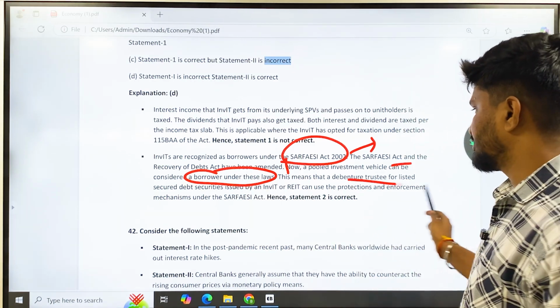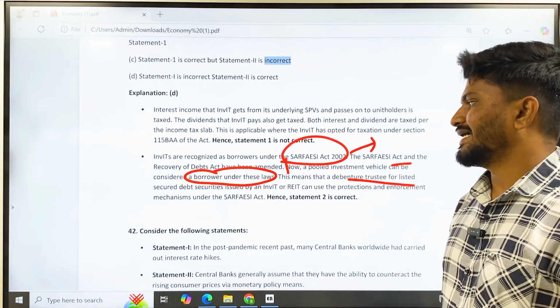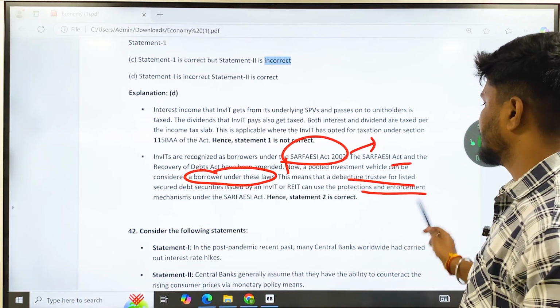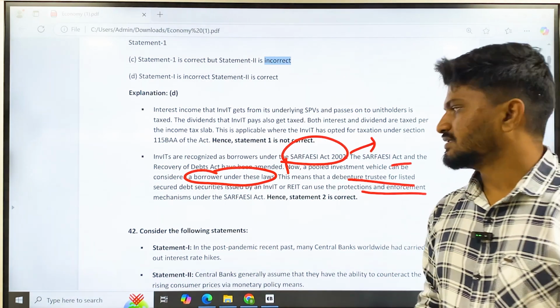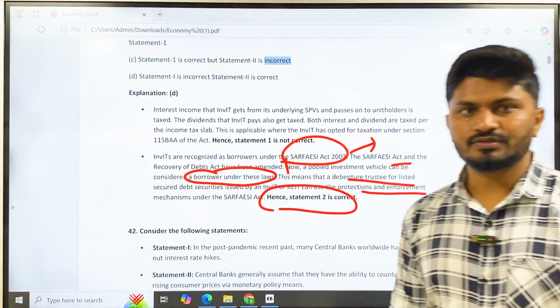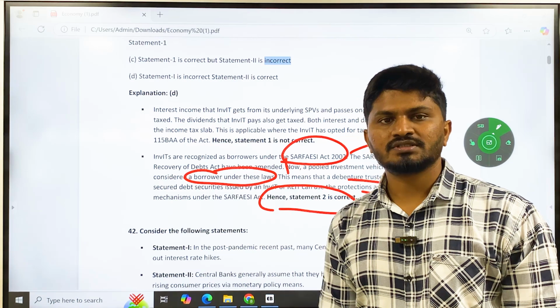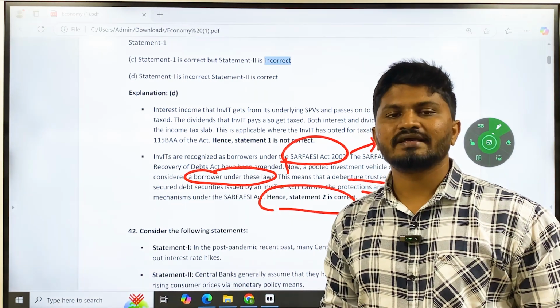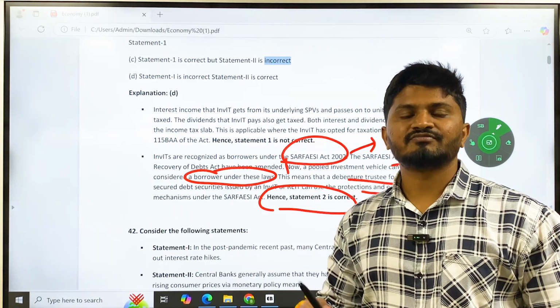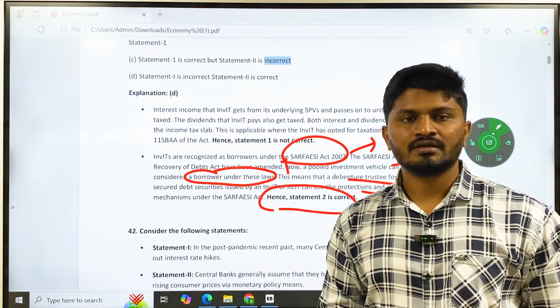This means that a debenture trustee for listed secured debt securities issued by an InvIT or REIT can use the protections and enforcement mechanisms under the SARFAESI Act. So statement 2 is also correct. Initially, they were not considered borrowers. What is the advantage of being borrowers? If you are a borrower, then you will be given higher priority in terms of repayment.